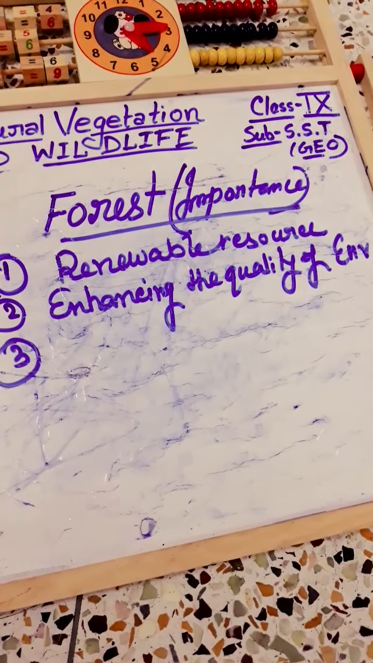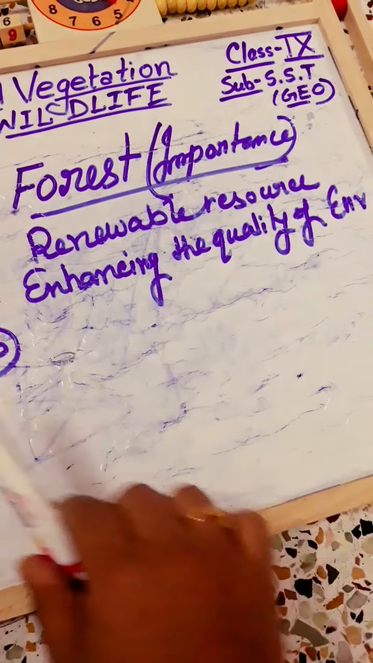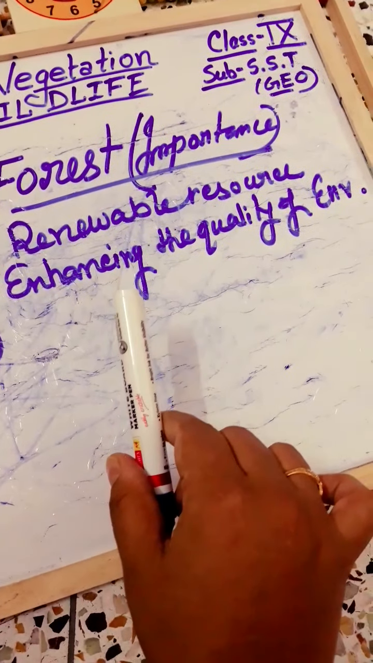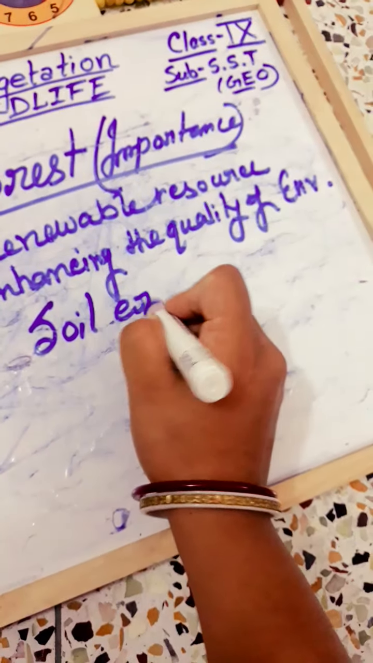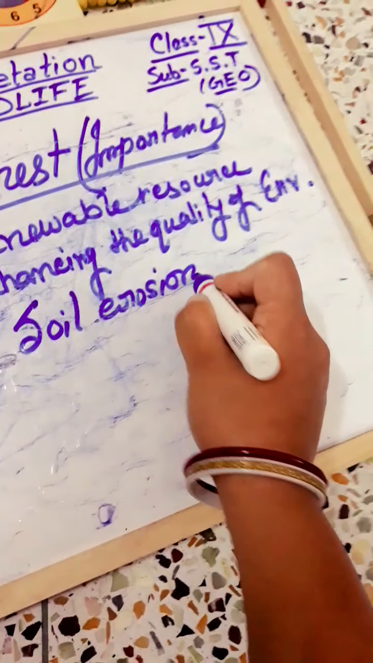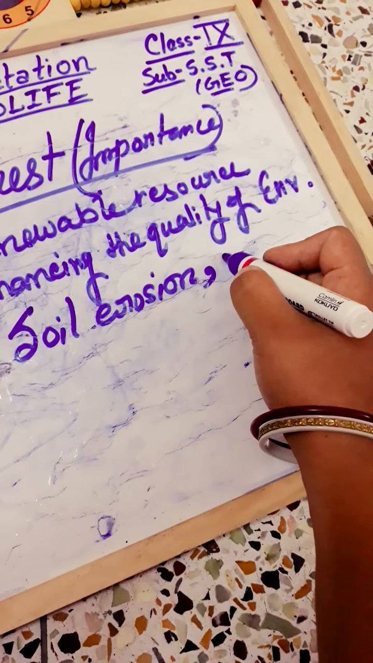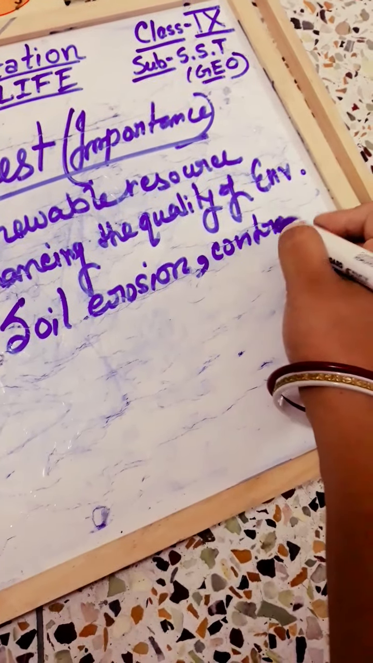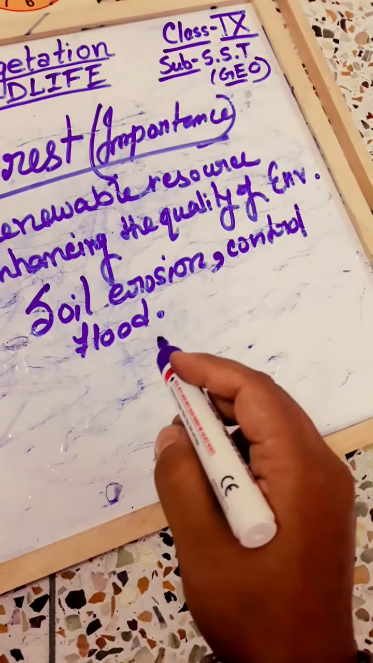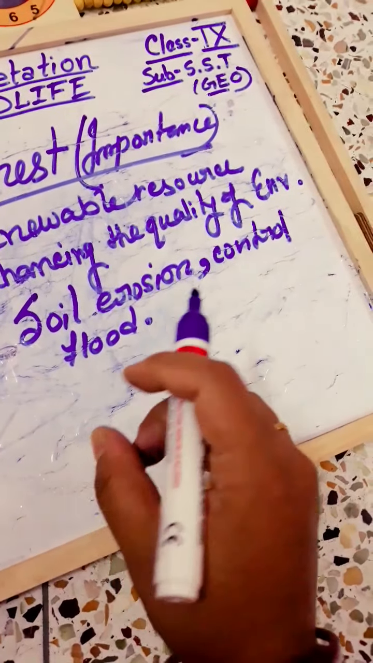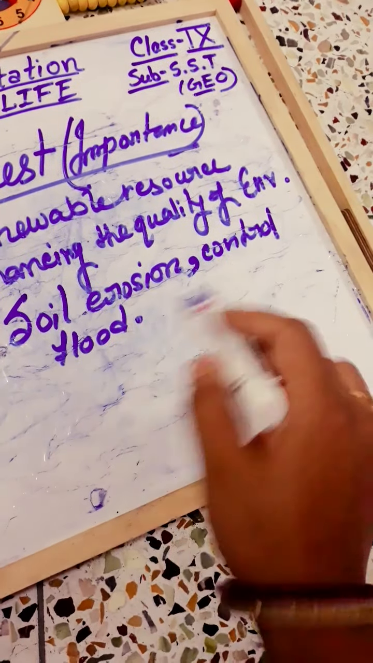These all are the importance of forests or natural vegetation. They modify local climate, control soil erosion. In any places, if there are different varieties of natural vegetation, then they also control soil erosion, and also control flood, because at that region the plants' roots are deeply linked up with the soil, so that's why it also controls the flood.